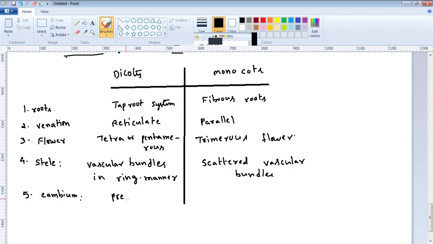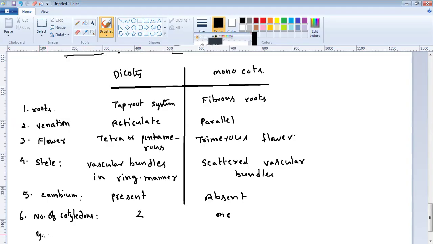In the dicot stem, it is present. In the monocot stem, cambium is absent. The major difference we forgot is the number of cotyledons. In dicots, 2; in monocots, only 1.